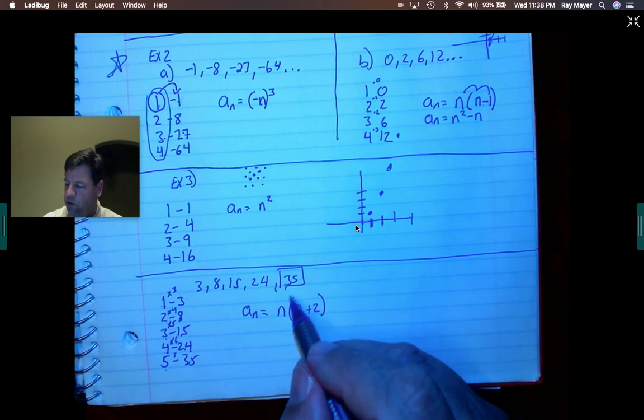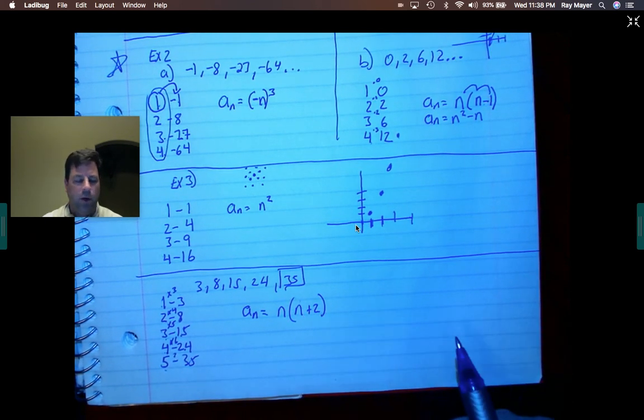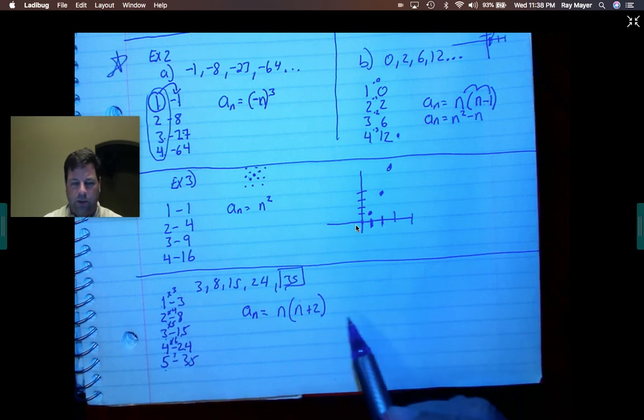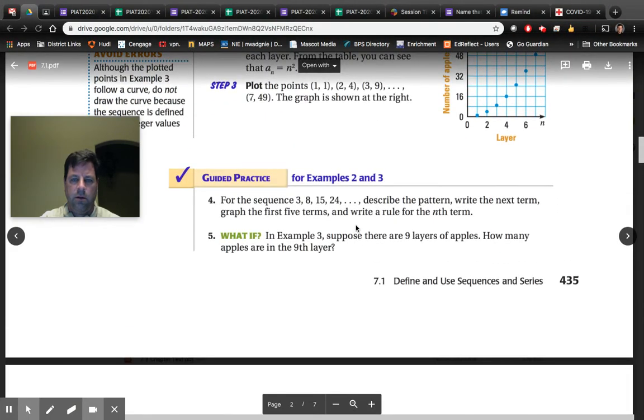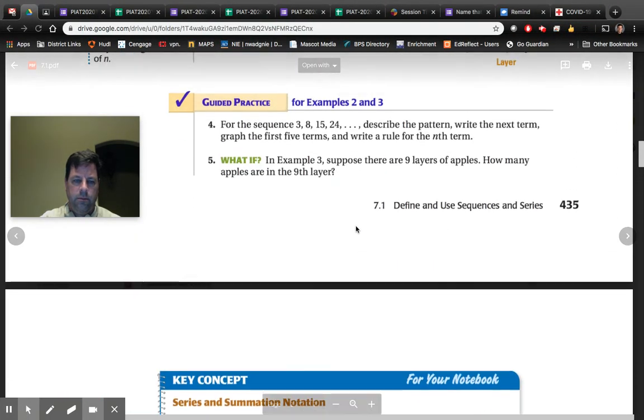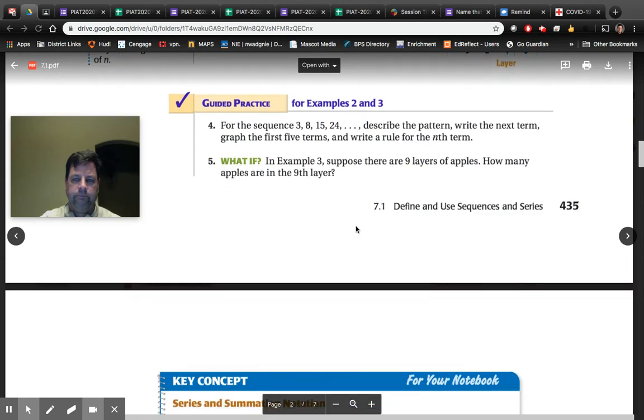And again, if you want to, you can distribute that in. I don't care if you do or not. You might as well not. I think it's probably a little bit better if you don't. But let's see what the book did there. Oh, I don't have the answer to that. Nope. Okay.